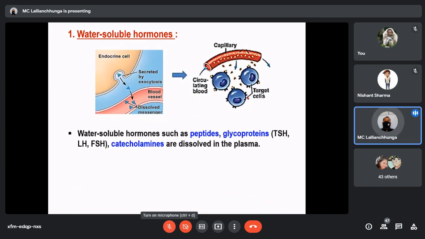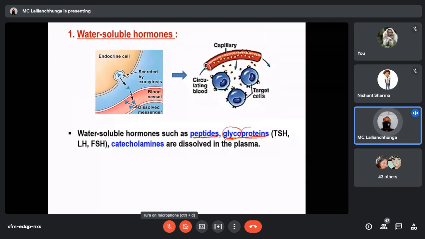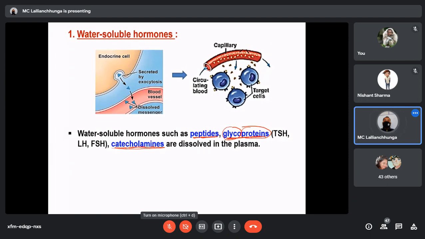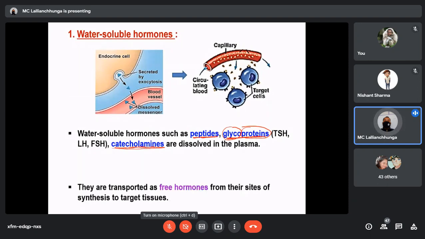Water soluble hormones, as I told you, include peptide hormones. The structure is composed of amino acids. Glycoprotein is also there. In the classical classification of hormones, glycoproteins come under peptide hormones only, but they are composed of a carbohydrate part as well as a protein part. Even the catecholamines, which are amino acid derived hormones, are also water soluble. So this group belongs to water soluble hormones.